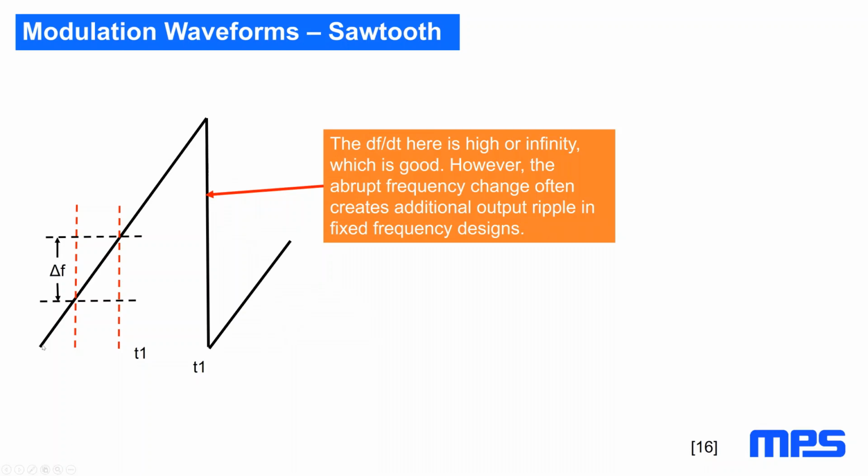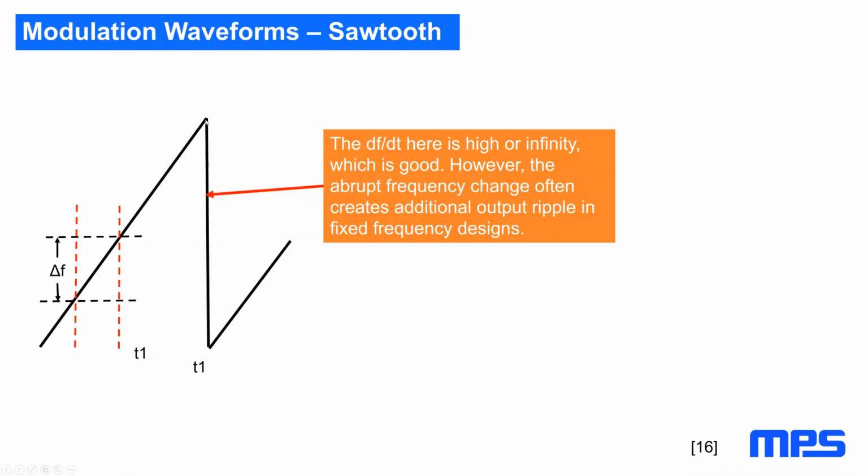What you also could do is use a real sawtooth signal. So here you have an equal change of delta F in a certain time, and here in that sharp edge you get an infinite frequency change, which from signal theory or modulation theory isn't a problem. So if you could do that, no problem.